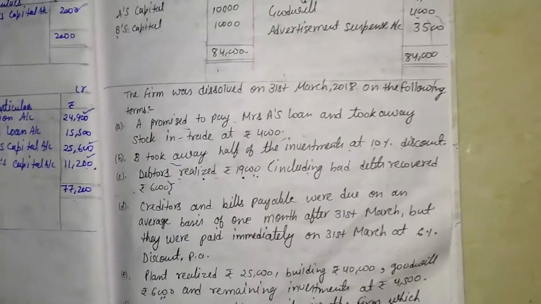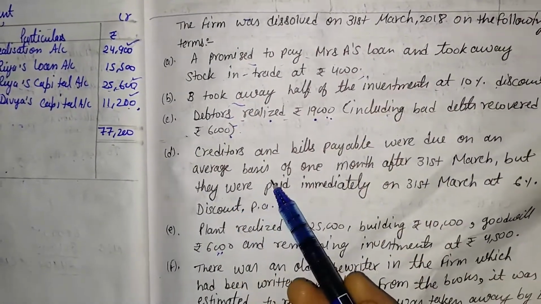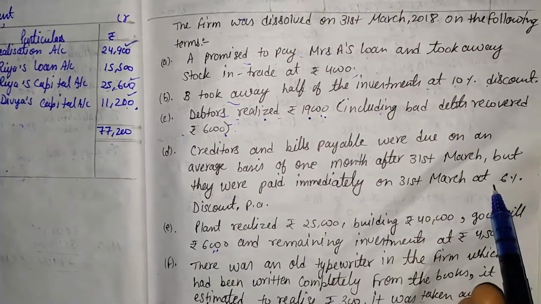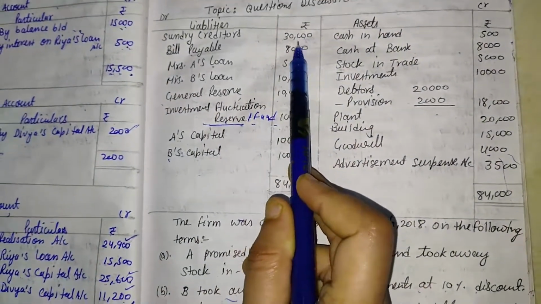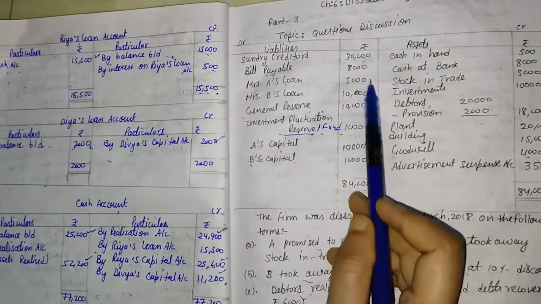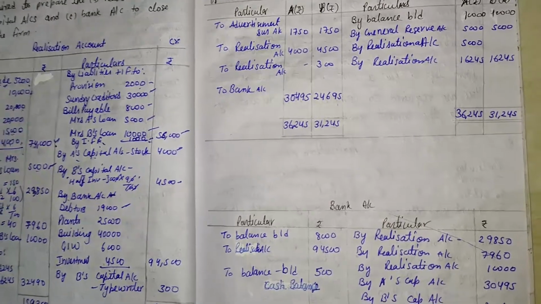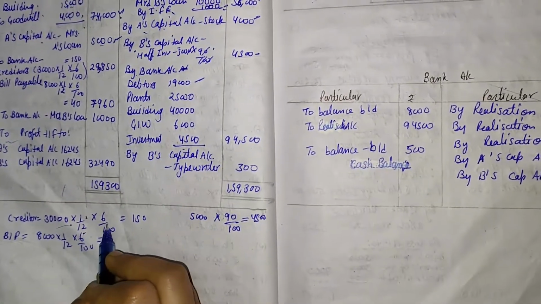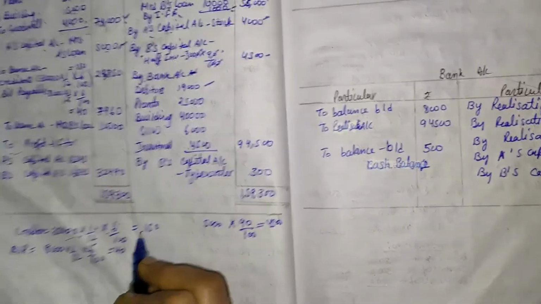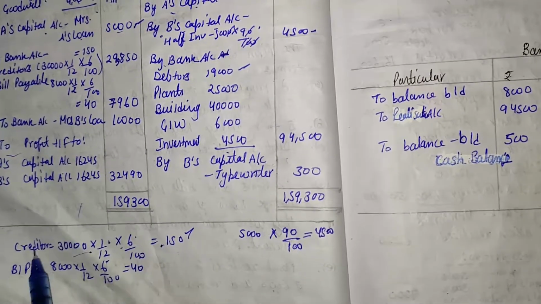Then the next information is creditors and bills payable were due on average basis of 1 month and 6% discount. So what is the value of the sundry creditors and bills payable? Sundry creditors are 30,000 and bills payable are 8,000. So we will have to calculate that value in the working note. Here the working note is given: creditors value, that is 30,000 for 1 month, that is 1 by 12, and 6% discount, it means 6 divided by 100. After that we get 150 as a discount on creditors.